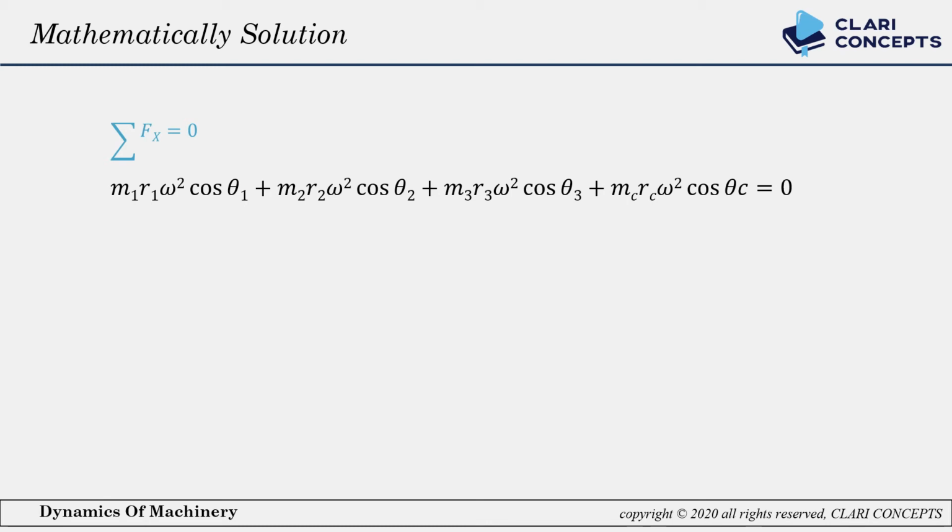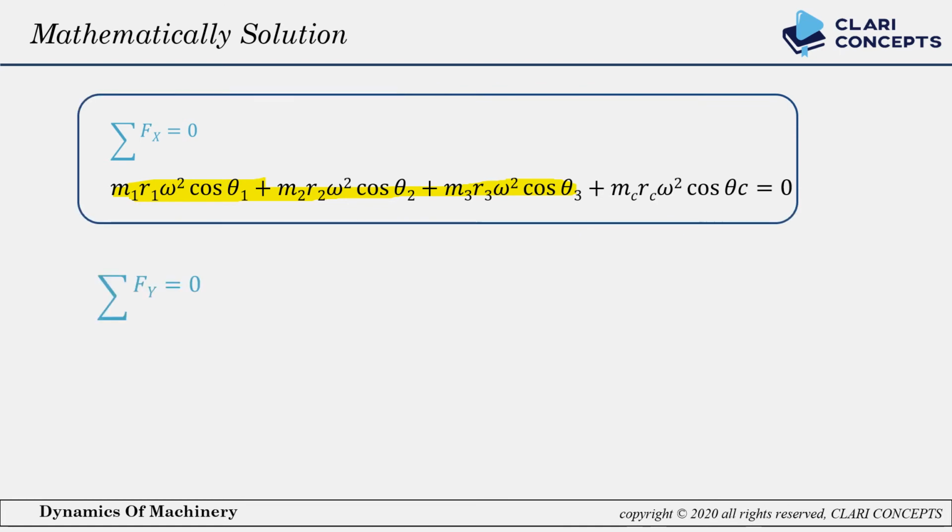But here you know mass m1, m2, m3 and the radius r1, r2, r3. So you only don't know one term, which is mc rc omega square cos theta c, and the same equation we can use for the y direction force.